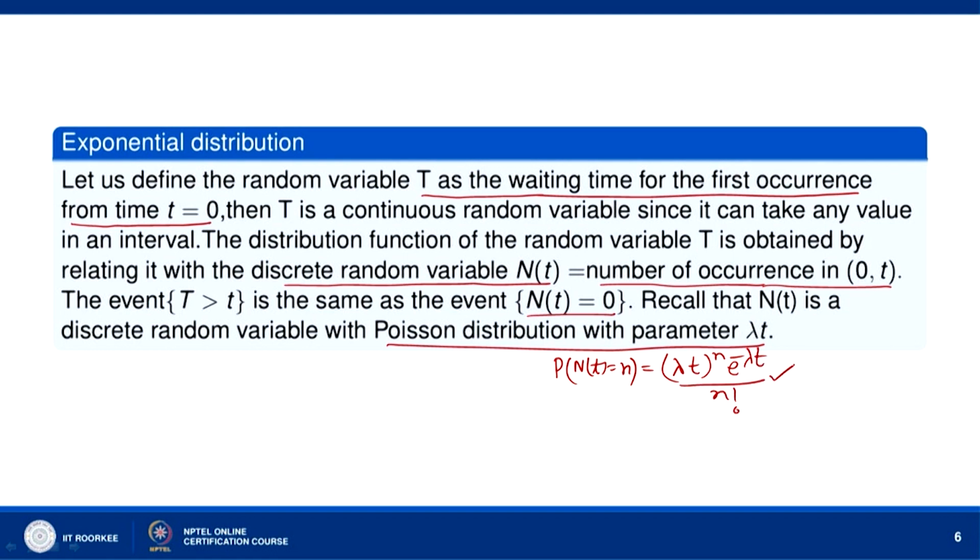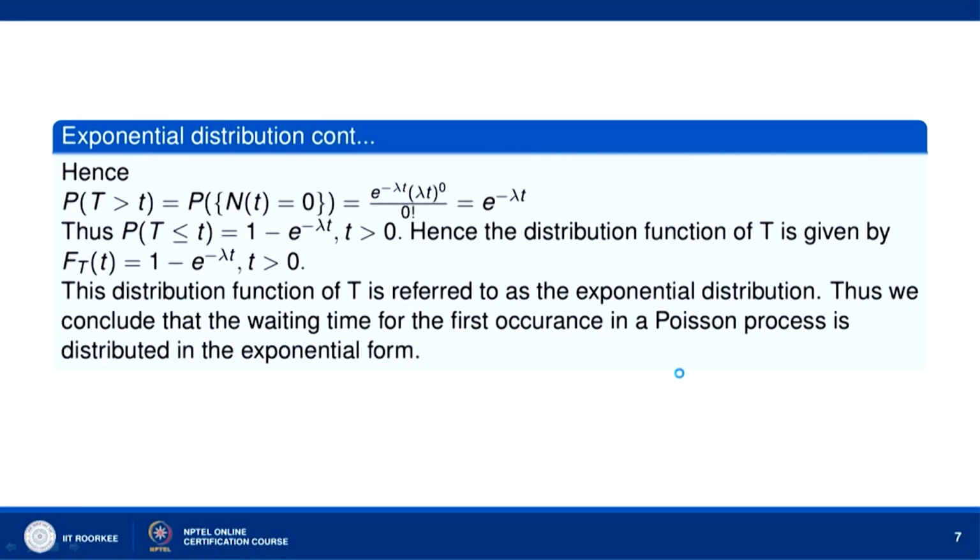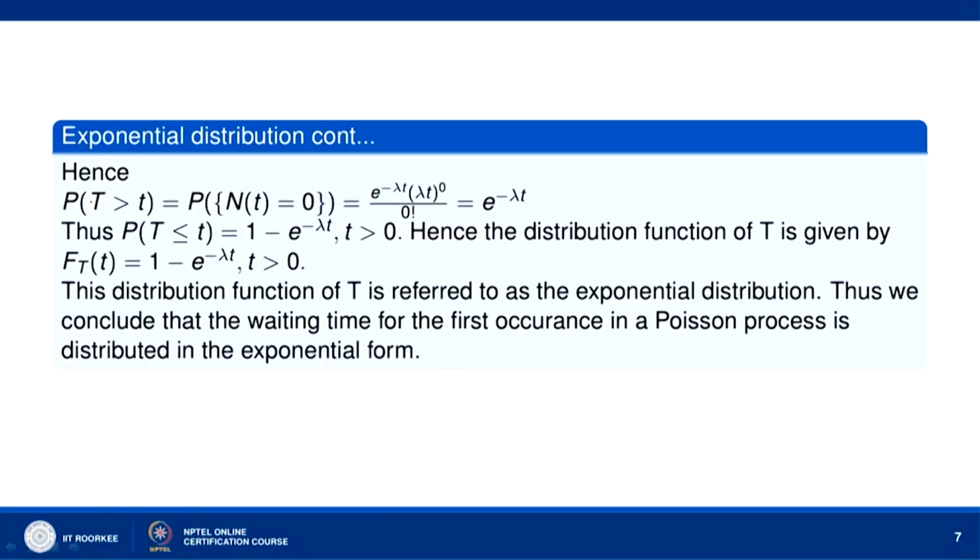The probability that T is greater than t is, as we have just discussed, the time elapsed from 0 for the first occurrence. If the time for the first occurrence is greater than t, that means in the interval 0 to t there is no occurrence. So, it is the probability that N(t) equal to 0, which is (lambda t) to the power 0 e to the power minus lambda t over 0 factorial.